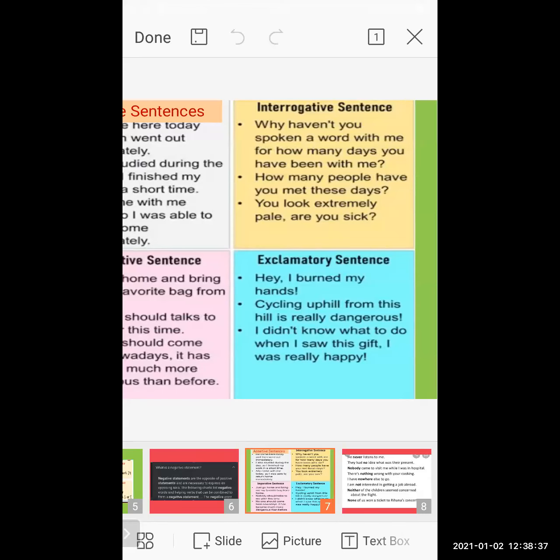I didn't know what to do when I saw this gift! I was really happy! Happy shows their feelings, that that particular person was too happy. So that's the reason the sentence has an exclamatory mark, because it shows their strong feelings, their strong emotions.